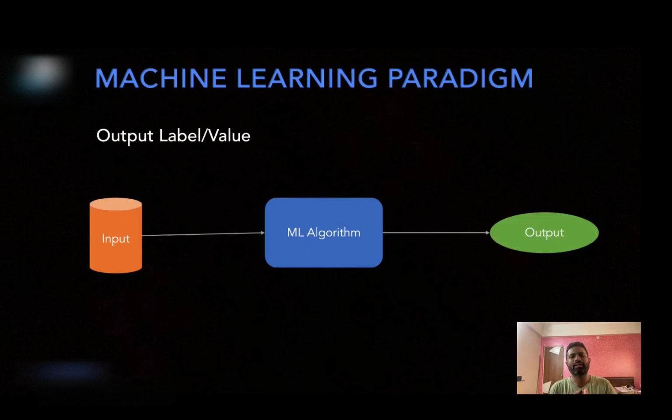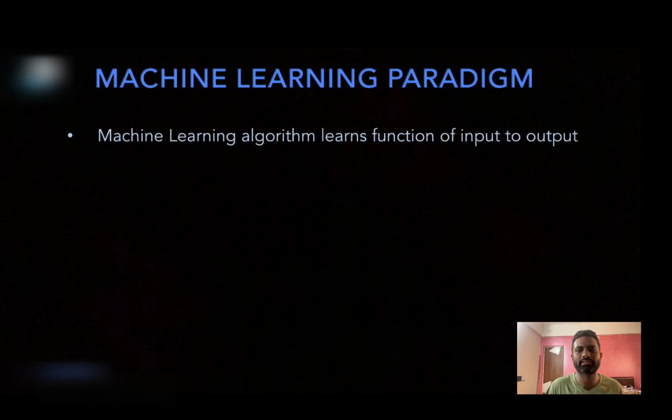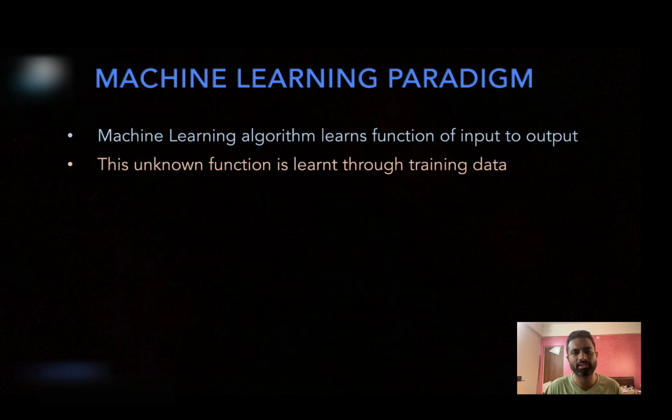So the machine learning paradigm goes by this: you have a certain input, you develop a certain machine learning algorithm, and you have a certain output. This machine learning algorithm could be seen as learning a certain function of input and outputting a certain output. So that's what a machine learning algorithm does. It is learning a certain function which is mapping input to output. But the problem is this function is usually unknown. Not usually, every time it's unknown. That's why you are learning a machine learning algorithm. Otherwise there is no need to learn the machine learning algorithm. You already have a function. So where there is a need of learning a machine learning algorithm, this function is unknown and you want to learn it through the training data.